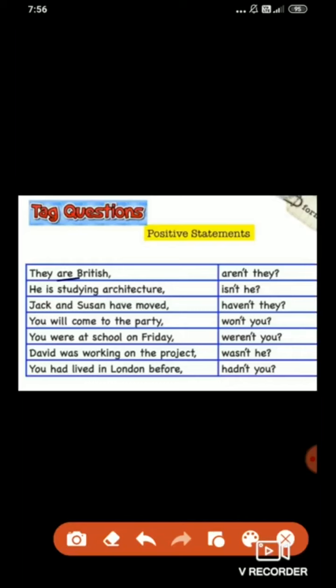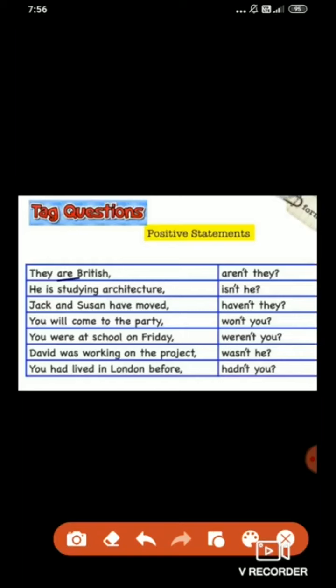Then when the statement is positive, the question tag is always negative. So you have to write this sentence as it is, put a comma after that, and add the question tag, aren't they? You can see the answer here, aren't they?